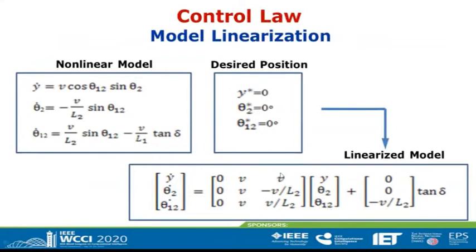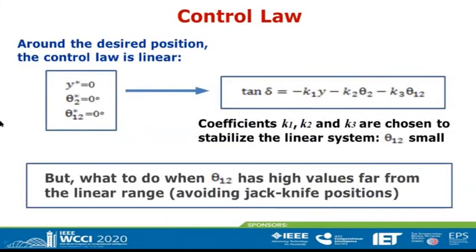B is the speed of motion, and L2 is the length of the trailer. Using this linear model, we can formulate this linear control law, which is valid around the desired position. Here, coefficients K1, K2, and K3 are chosen to stabilize the linear system.